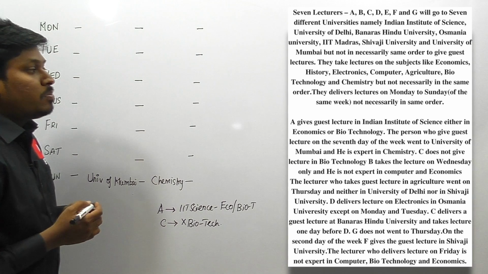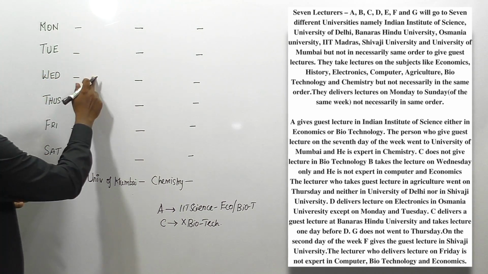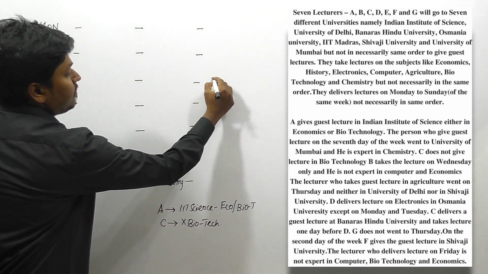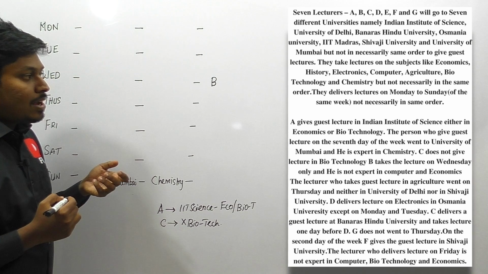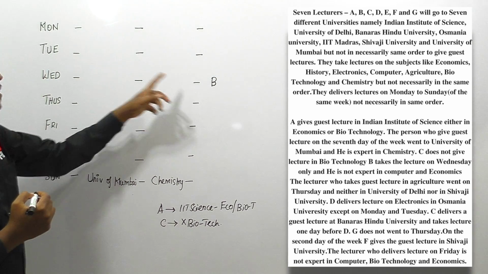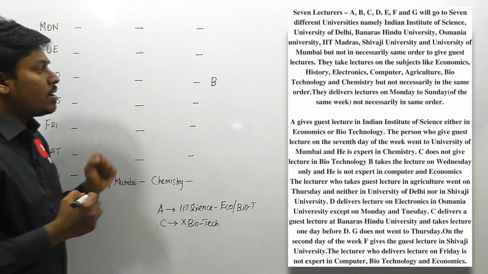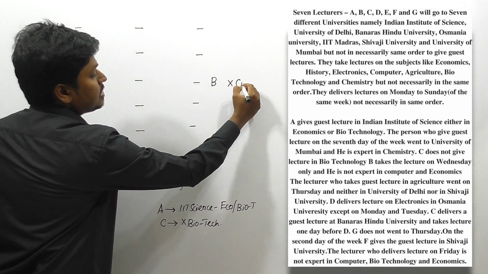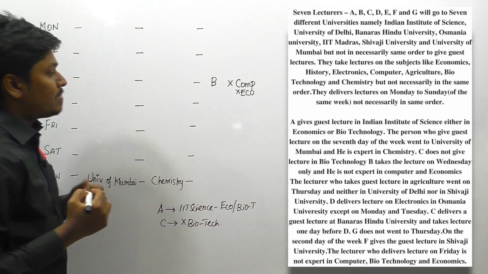Okay friends, next point. B takes the lecture on Wednesday. It's a direct statement, so let me fix B here. And he is not an expert in computer and also not in economics. The person B who is taking the lecture on Wednesday is not an expert in computer and also not an expert in economics.